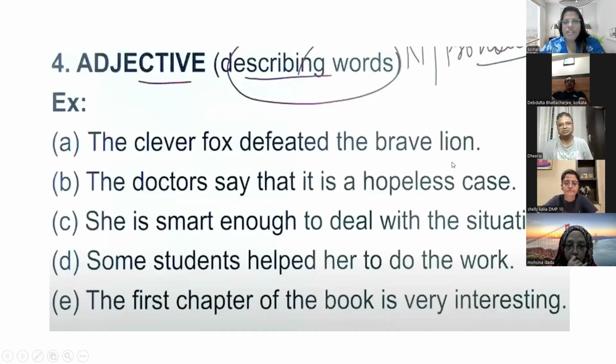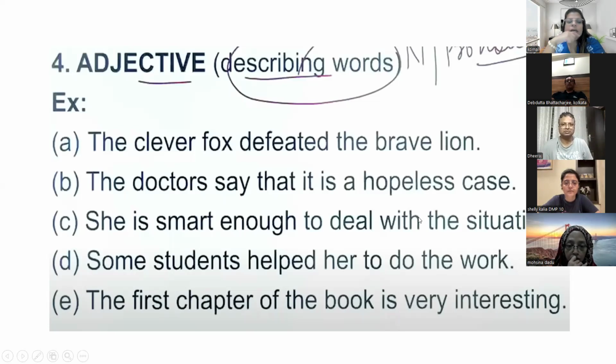What is the adjective in this sentence? Brave. Only brave? Clever is also an adjective, because what type of fox? What is the quality of a fox? Clever fox. So clever is also an adjective, and brave is also an adjective.